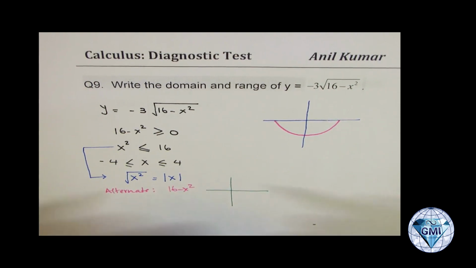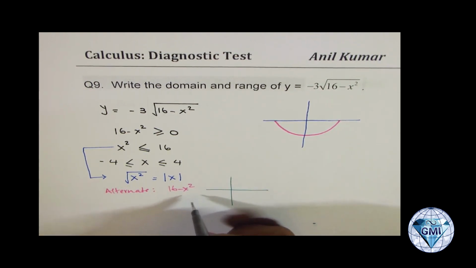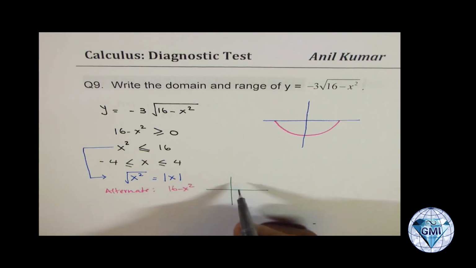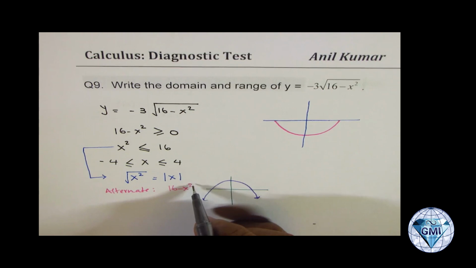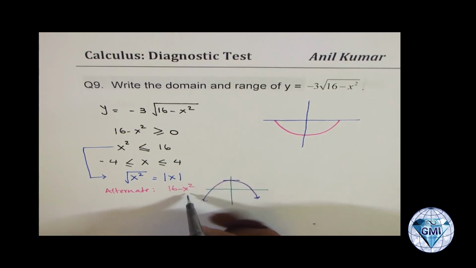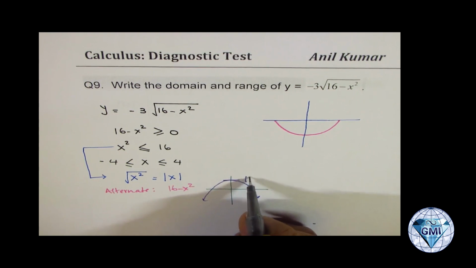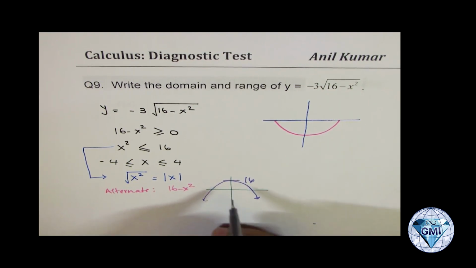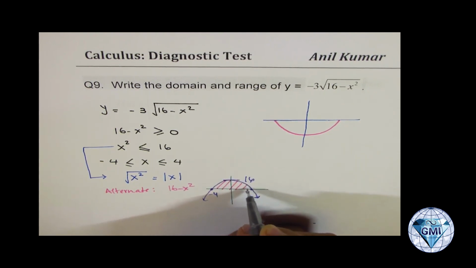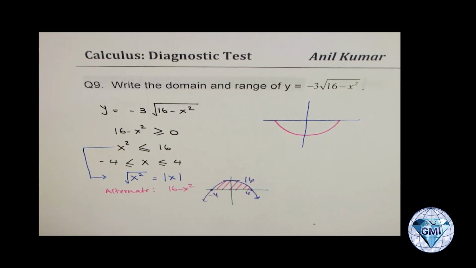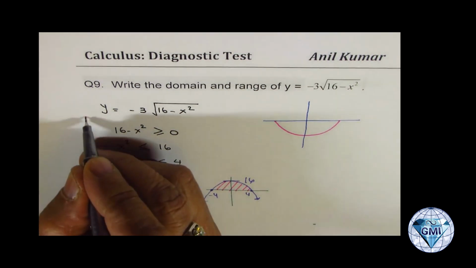That is to say, you have to go 16 up and open downwards, correct? Like this. At x equals to 0, what you get here is 16, correct? Now, the two zeros are at -4 and +4. So this interval between -4 and +4 is when the function is positive. Correct? So that becomes the domain of the function. So all this we did to check domain.